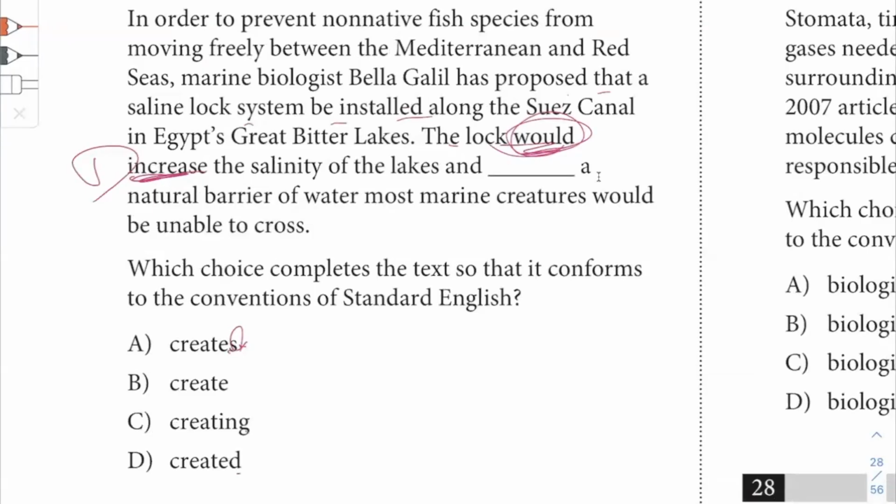Let's see. Let me come up with a sentence. Right now, I would eat the burger and drink the Coke. I would eat the burger and drink the Coke.